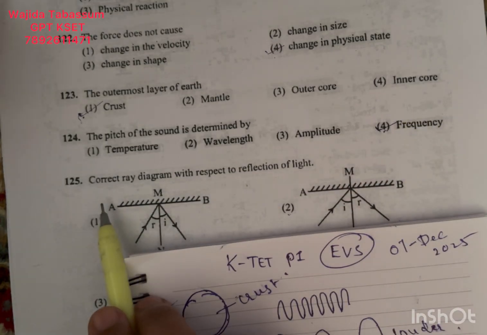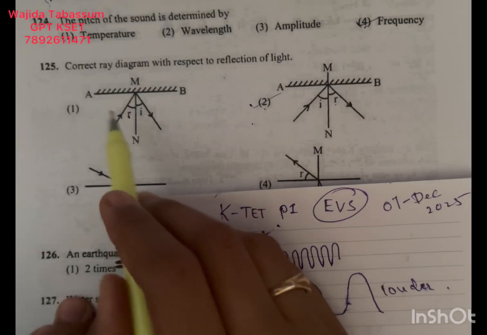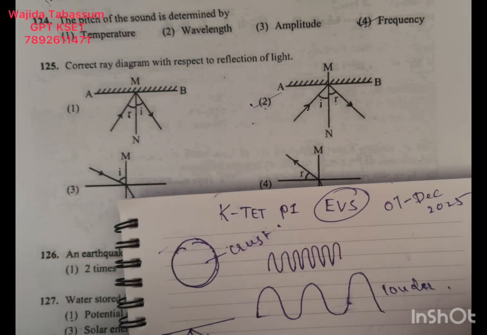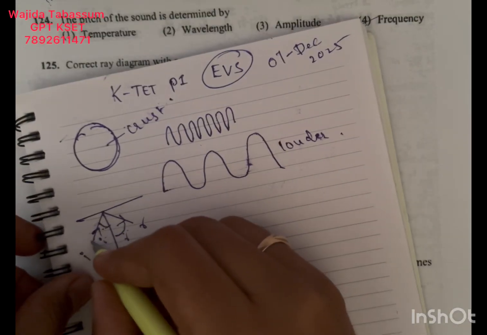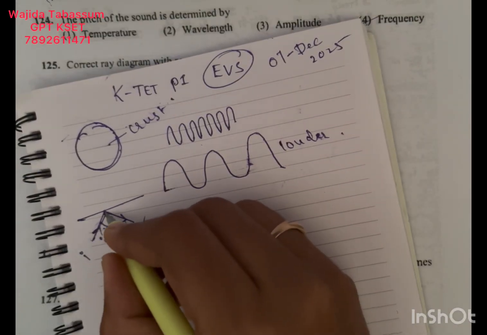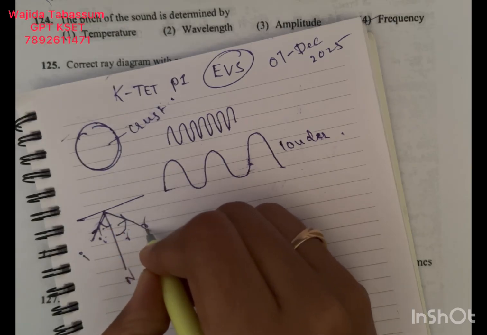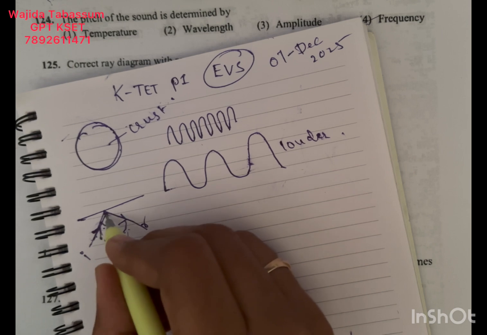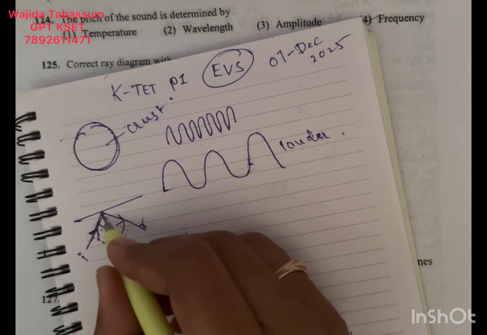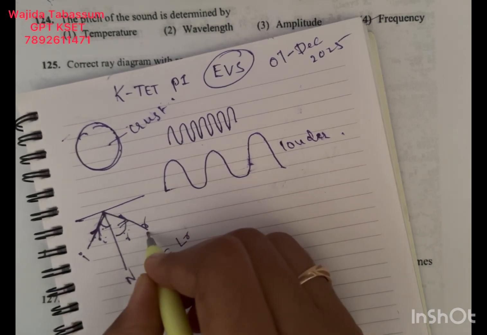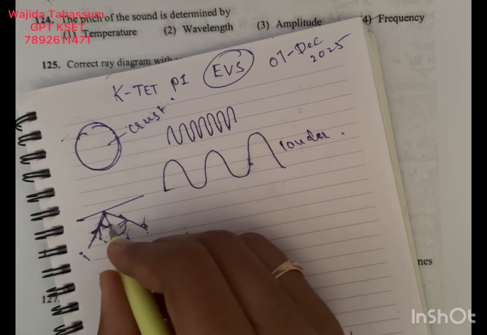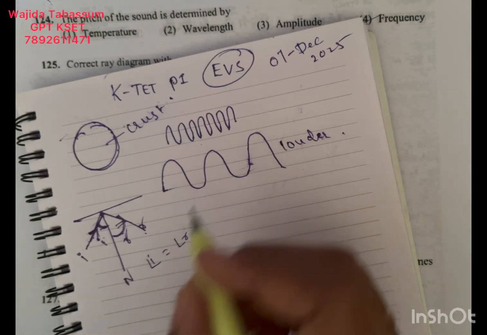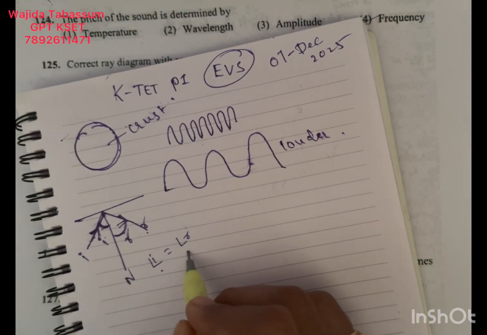Question number 125. Correct ray diagram with respect to reflection of light. Reflection of light is bouncing back of light. See, when the light strikes any surface, it comes back. This is reflection of light. See, this is the incident ray. This one is the reflected ray. And this angle is the angle of incidence, and this one is the angle of reflection. Angle of incidence is always equal to angle of reflection.